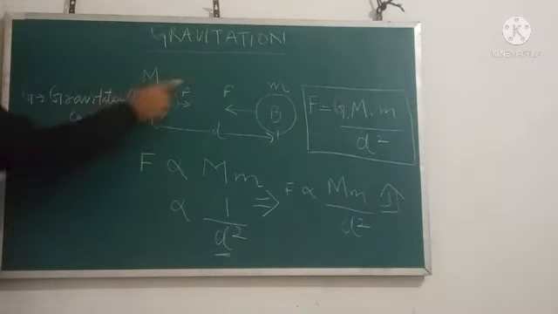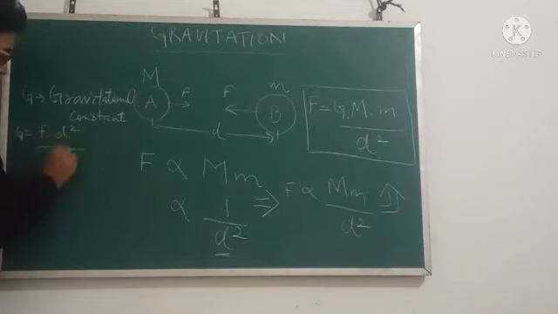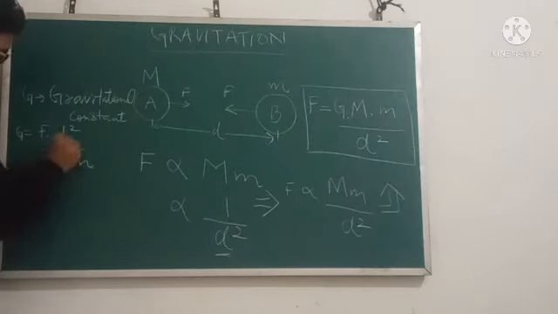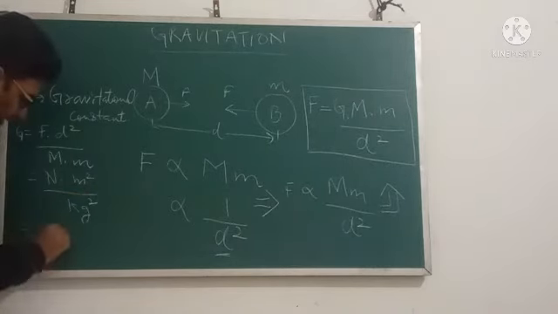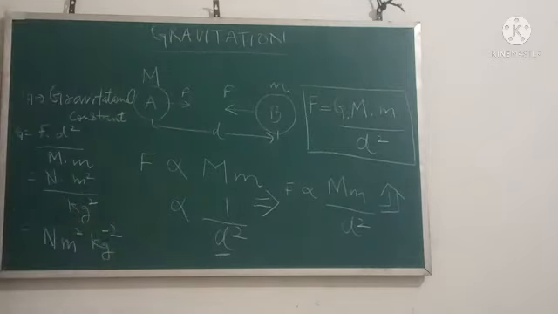And what will this G be? The G comes out to be F into d square upon M into m. So if we want to calculate the units of G, it comes out to be: force is Newton, distance is meter square, divided by mass into mass, kg into kg is kg square. So the unit comes out to be Newton meter square per kg square.